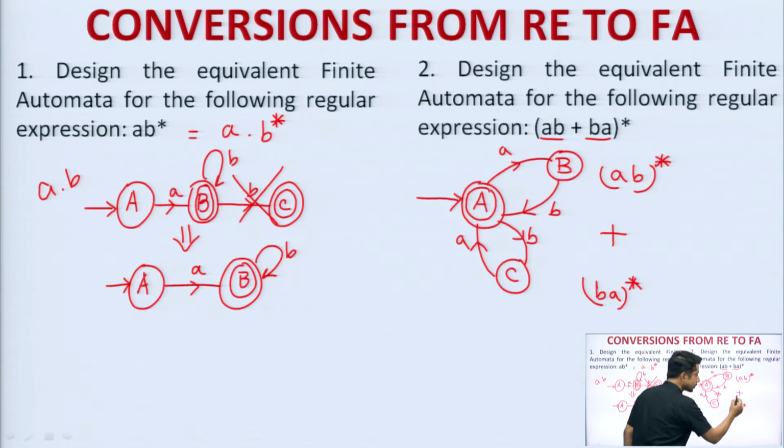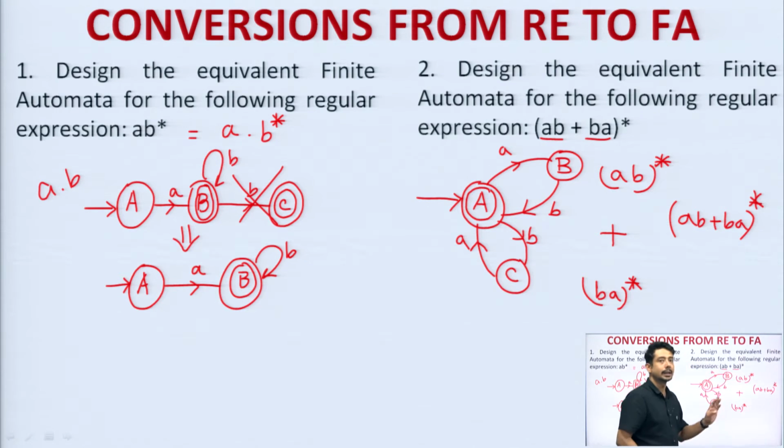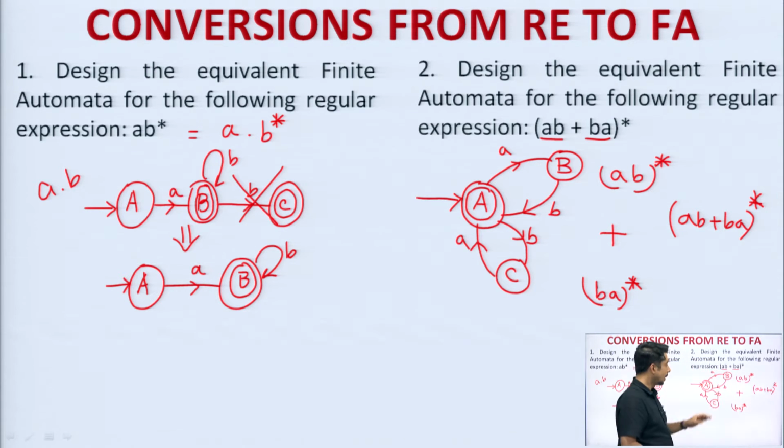So, we can take this one, and this means what? (A B plus B A) whole to the power Kleene closure only. The meaning is exactly the same. Now, this is done with the help of a basic identity. I will show you in the next presentation, but this is the general diagram for this particular question, because A B is also coming into the same state and B A is also coming to the same state. So, some way or the other we can say (A B plus B A) whole to the power Kleene closure.